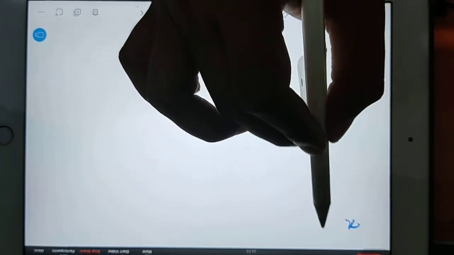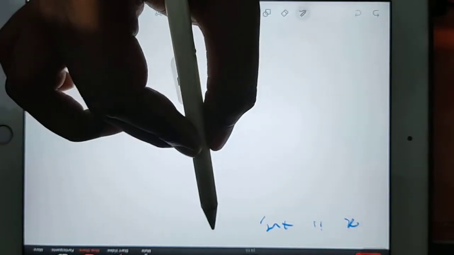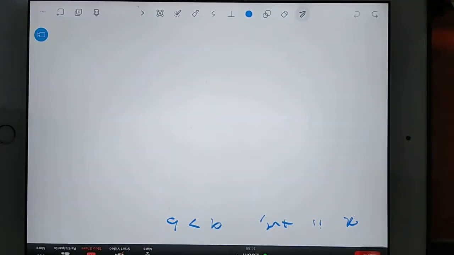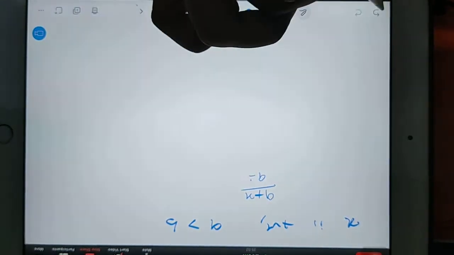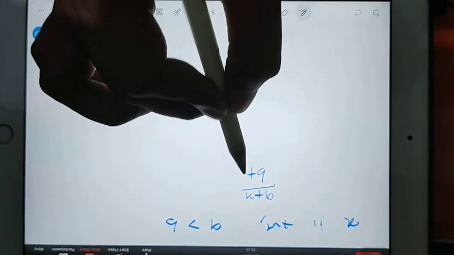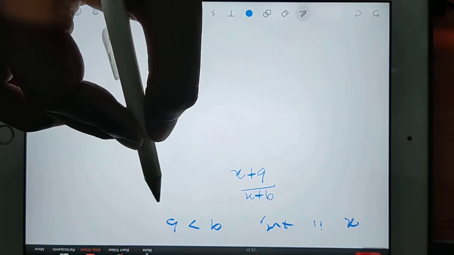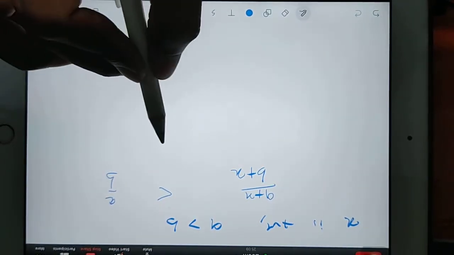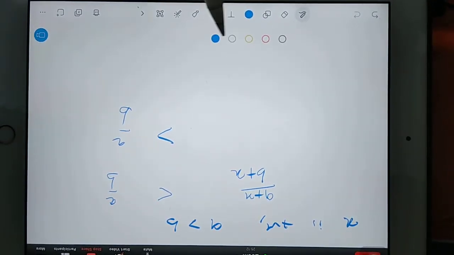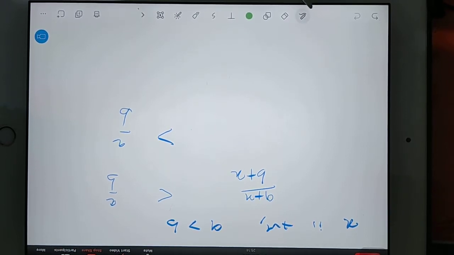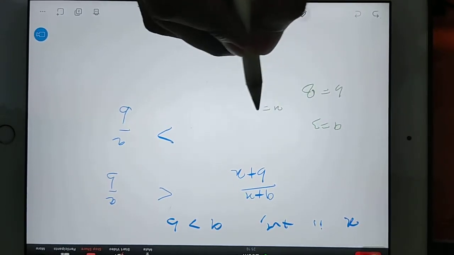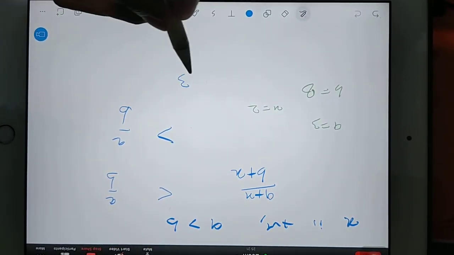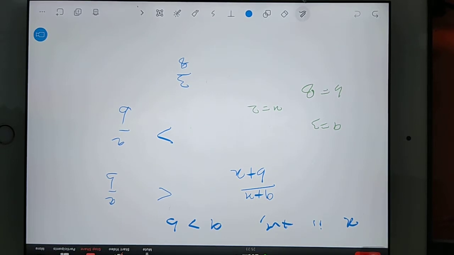Same thing. X is any positive number and now we are considering A is greater than B. In that case, if I find A plus X by B plus X, this will be less than A by B or more than A by B? Again, consider A is 3, B is 8 and X is 2.